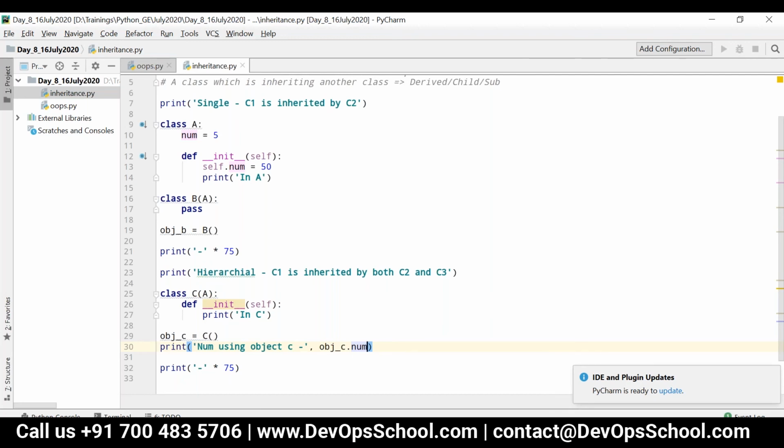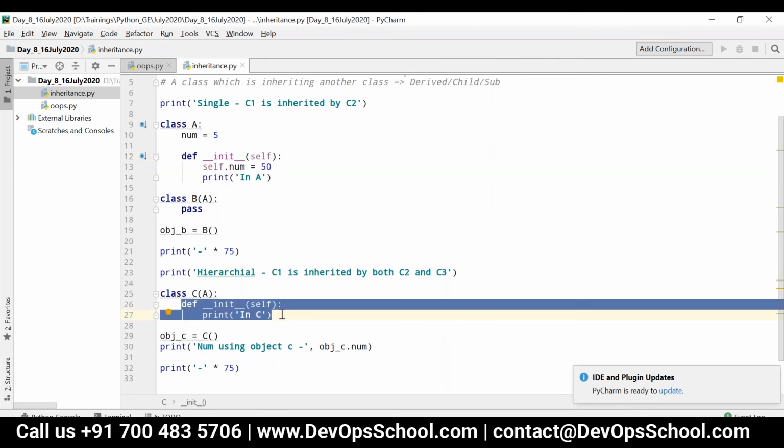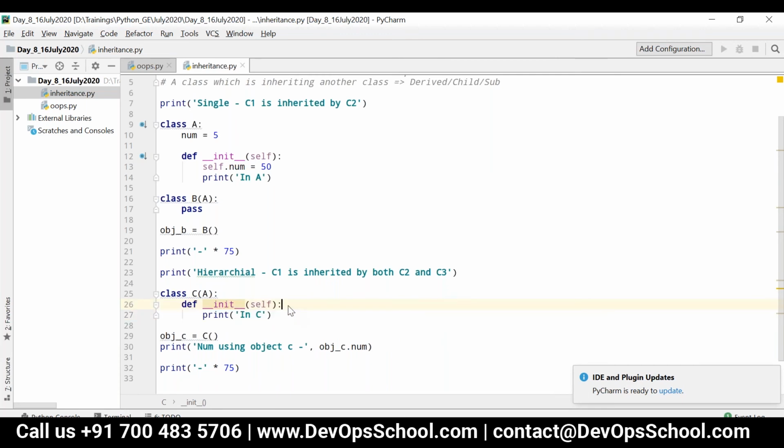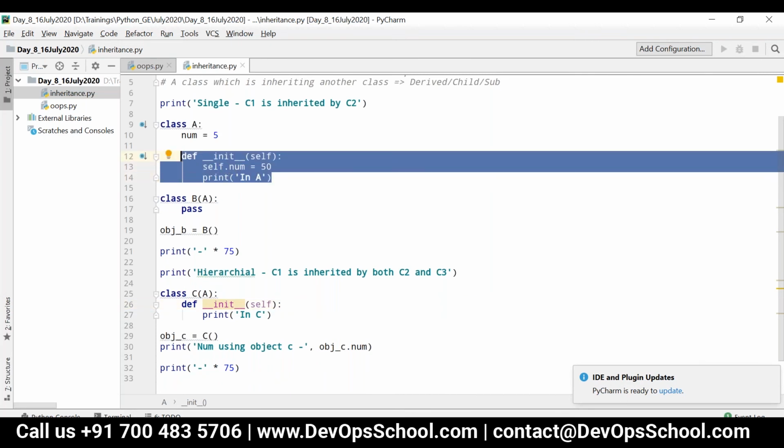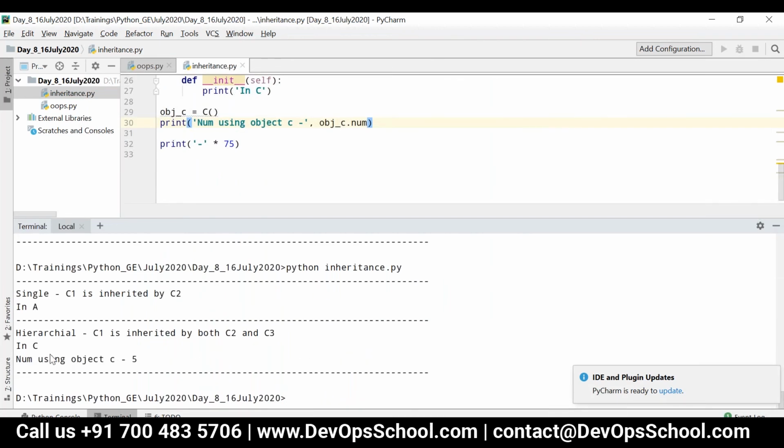As per the flow, this init method will never be executed, right? Because C has its own init method. So this init method will never be invoked. So whenever you say obj_C.num, this will display 5 only. See, num using object C is 5.